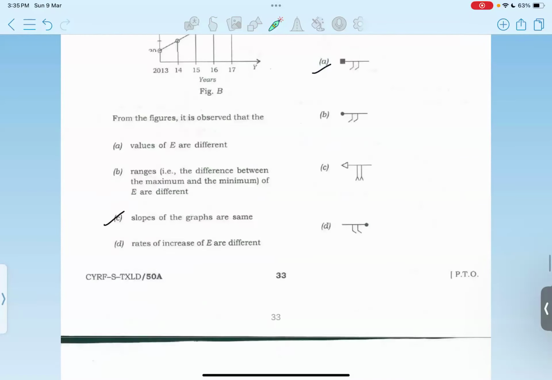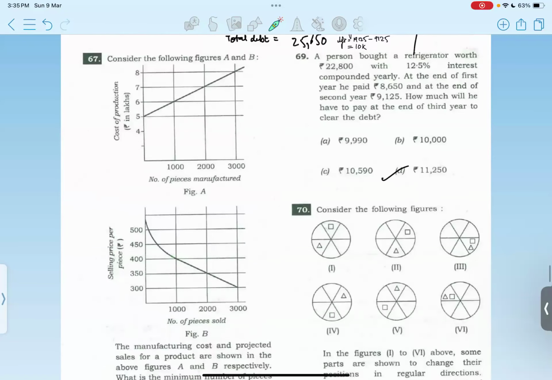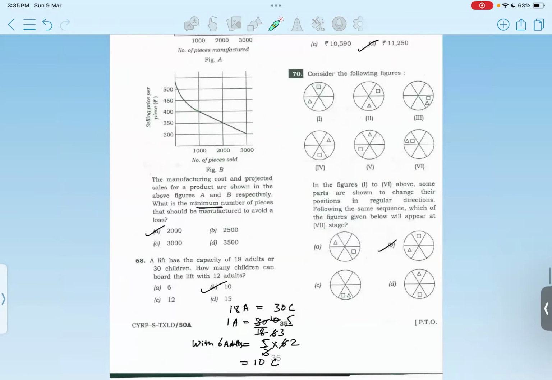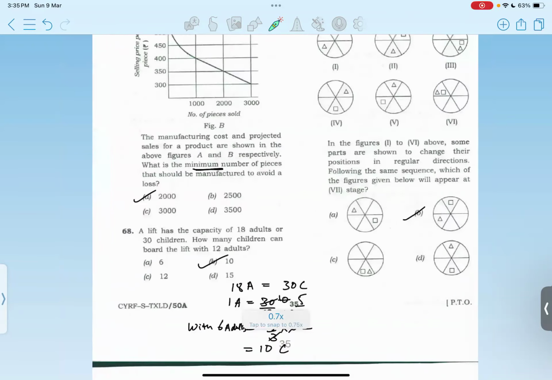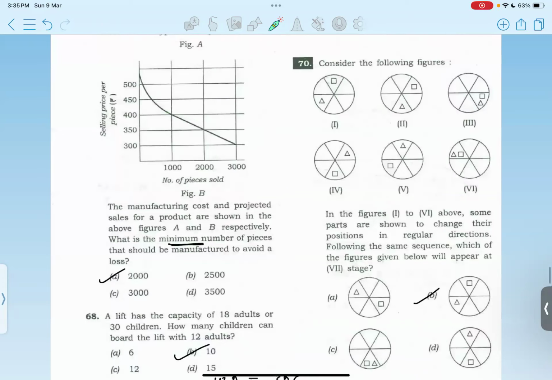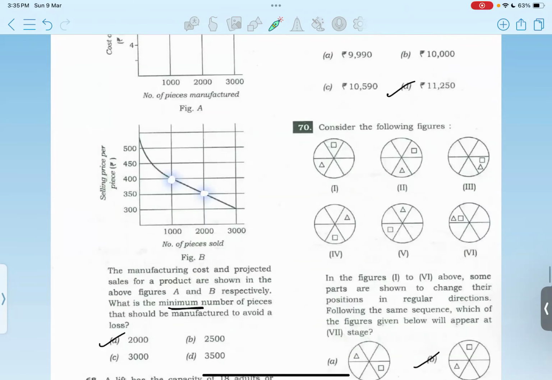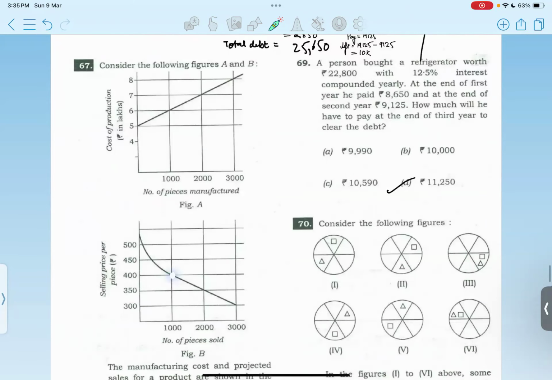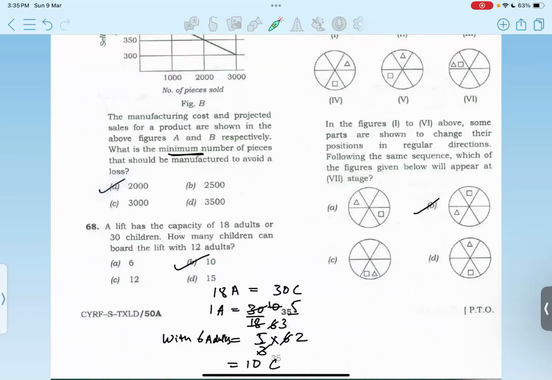Option A. Okay, then again we have a graph. So the manufacturing cost and projected sales for a product are given, and it is asking what is the minimum number of pieces that should be sold to avoid loss. So it should be 2000 should be sold. That should be minimum, because if it is selling 1000 it will incur losses, because you can see if you multiply 1000 with 400 and here 1000 with 6, that is the cost. So 6 lakhs is the total cost. If it is making 4 lakhs of revenue only, it is in 2 lakhs of losses. So it should sell at least 2000 pieces.